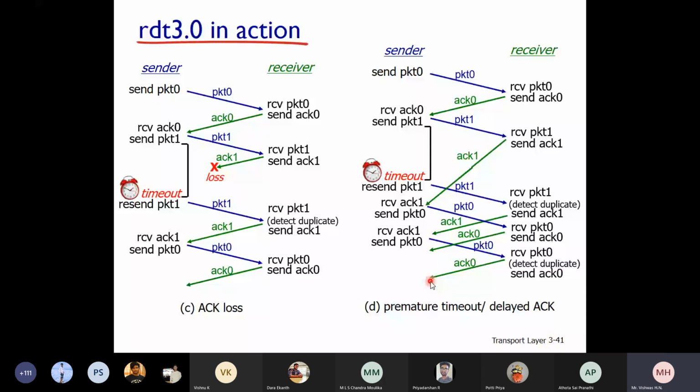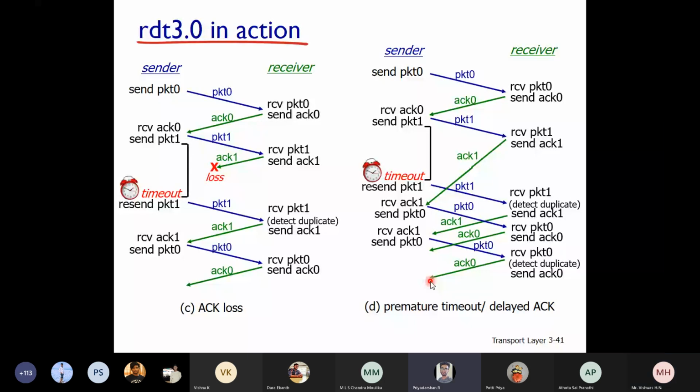If you are going for pipelining, if you are sending multiple packets continuously without waiting, as in stop and wait, there will be a lot of problems here. That is what we are going to learn in future, after these RDTs. So everything is fine here with RDT, but what is the other problem with RDT? I will answer your question maybe after 10-15 minutes, because we will start with the pipelining, then you will clearly understand the answer for your question. Is that clear? Yes, sir.